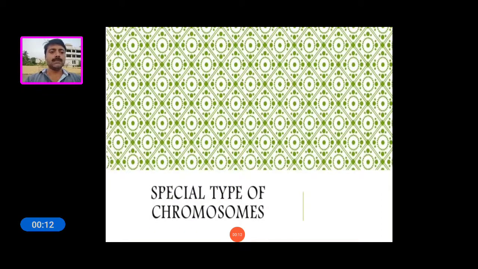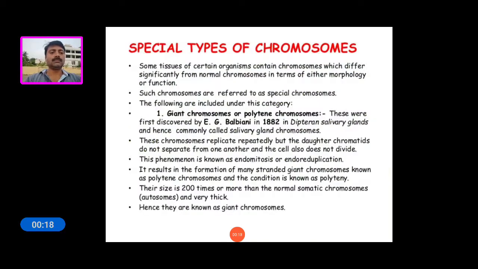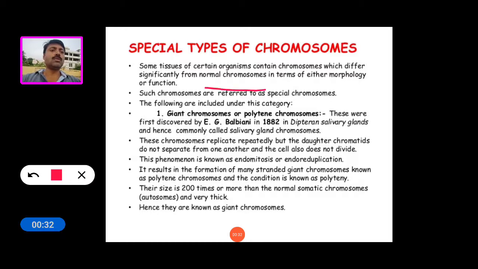Today my topic is Special Type of Chromosomes. Some tissues of certain organisms contain chromosomes which differ significantly from normal chromosomes, either in morphology or function. Such chromosomes are referred to as special chromosomes. The following are included under this category.